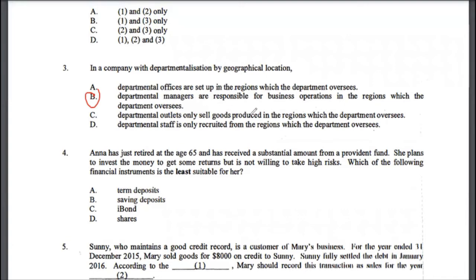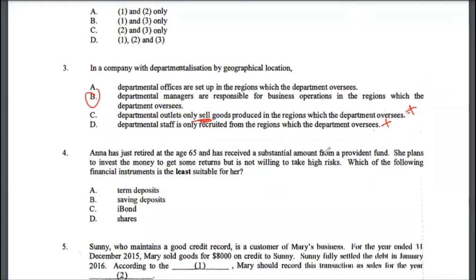Departmental outlets only sell goods, right? No, this is talking about selling goods, right? We don't know anything about that, so that's why it's actually incorrect. Departmental staff is only recruited from the regions which the department oversees. No, that's not necessary. People from different nationalities will work in different countries as well. So that's not true.